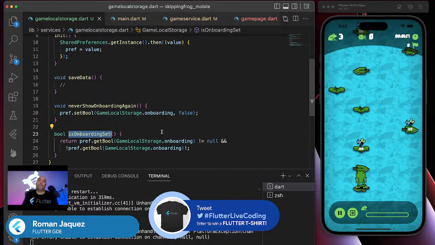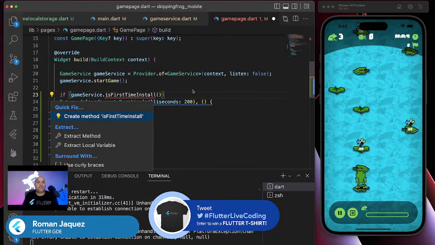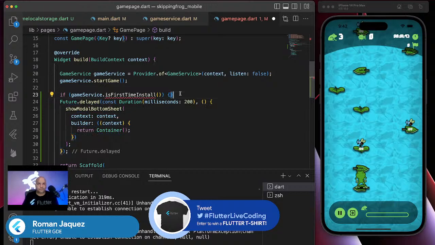Exactly. It's an onboarding set, but I want to actually call it here, for example, like is first time installing, something like this, like is first install. I want to check, is this the first time that you're installing the application? And then what I'm checking inside is whether that flag is set or not. I can actually add other checks in there or something like that. So I'm just going to then create that method inside of that if statement, right?